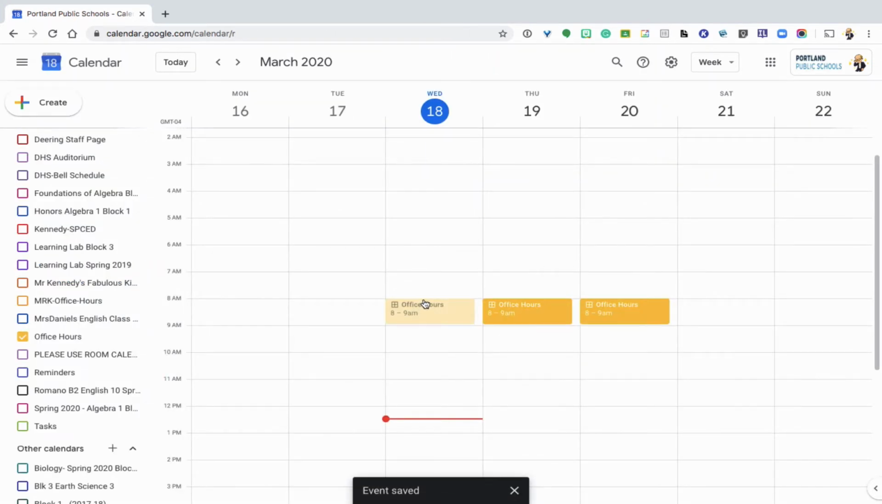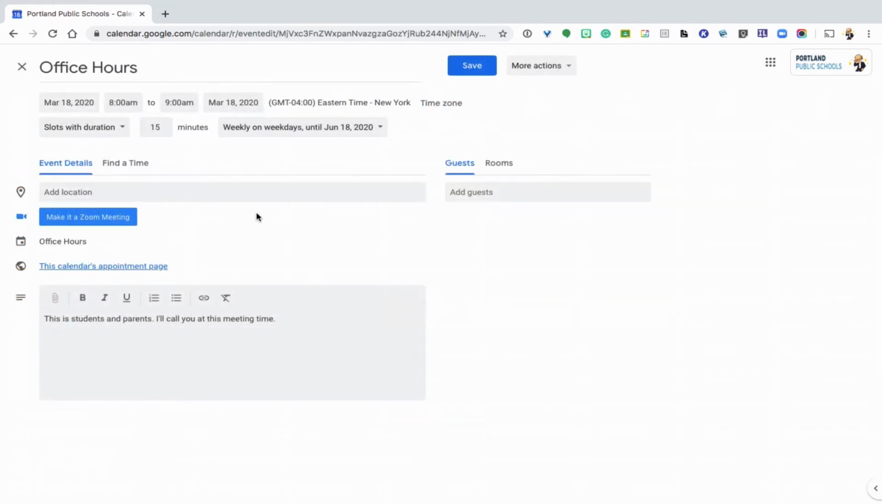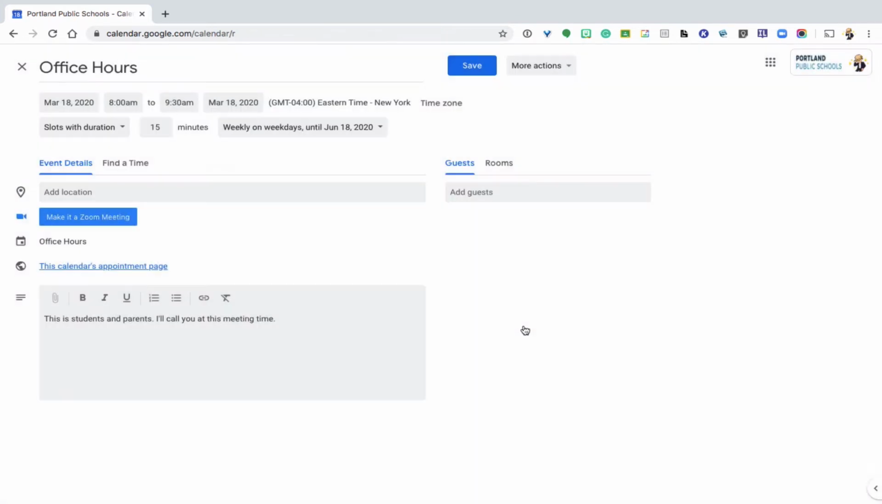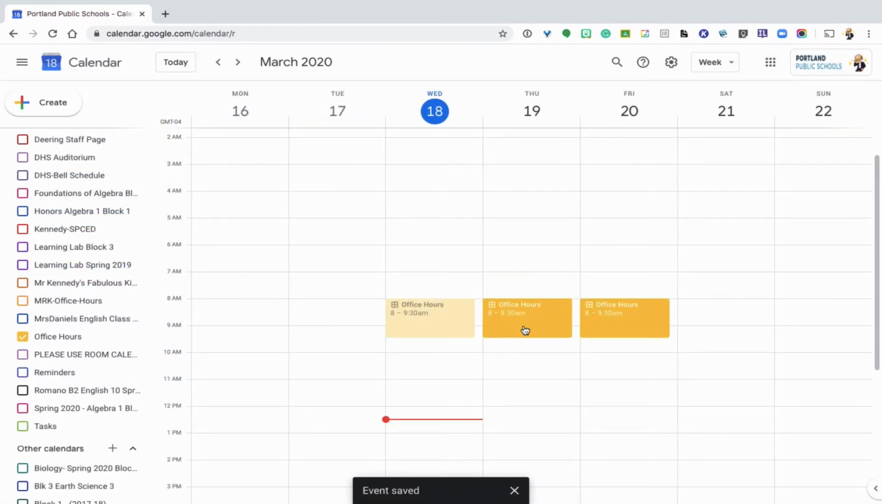As you can see here, we've got this hour block. All right, so we have these office hours here. And we can go in and just double click on this and you can adjust it. Let's say we want to change this and go to 9:30. We can click save and all the following events will be changed, or you can just change one of them.